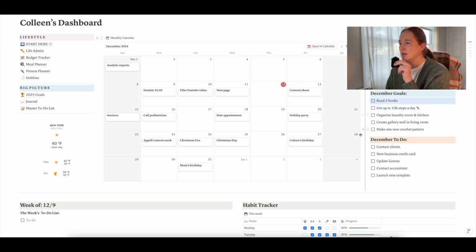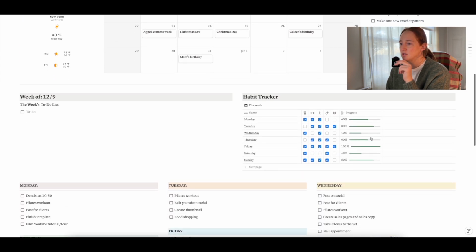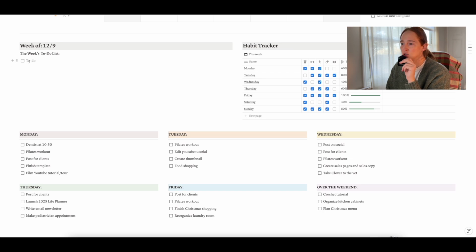And then moving down here, we have your weekly to-do list. So I like to every week just change the date and then go through basically a master to-do list of what I have to get done for the entire week. And then what you can do is you can take any of these tasks and just drag it into the corresponding day. So let's say you had the doctor, right? You can take this and then just drag it into the day that you have the doctor or whatever that task is, and then just check that off.